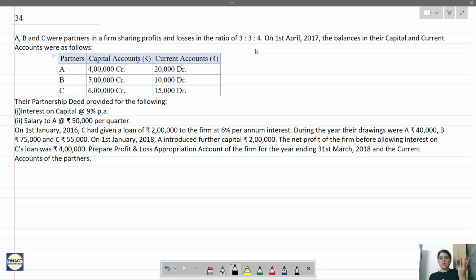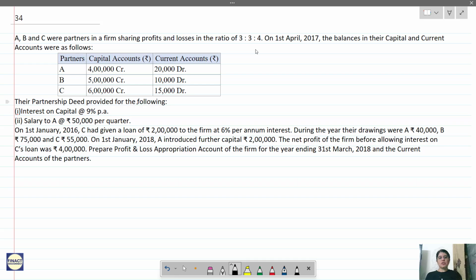You have 2 types of account, capital account and current account. That means it's a fixed capital method. Remember, in fixed capital method, all the entries of partner's salary, interest on drawing, interest on capital, partner's commission will be posted to current account. Capital account may only have additional capital and withdrawal of capital. Withdrawal of capital, remember, not drawings.